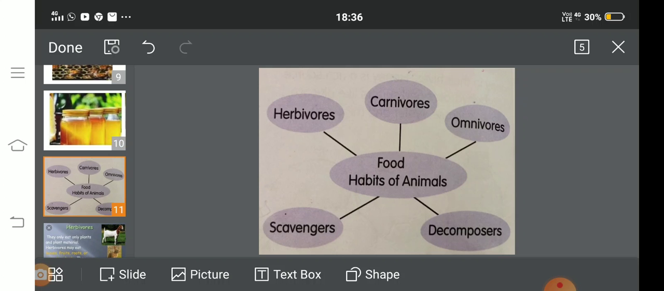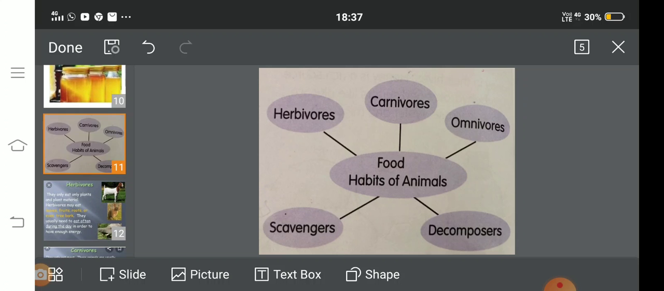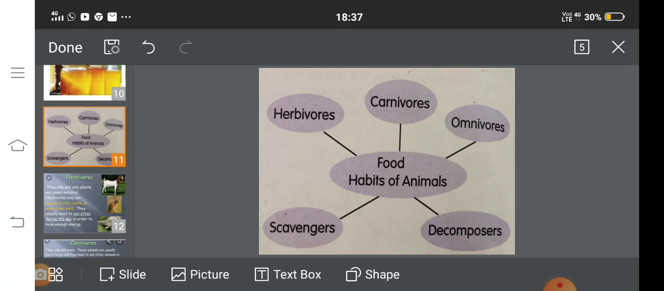Now, let us have a look on how animals are classified on the basis of their food habits. Animals are classified into five major groups on the basis of their food habits. Number 1, herbivores. Number 2, carnivores. Number 3, omnivores. Number 4, scavengers. Number 5, decomposers. Let us have a look on each of them in detail.